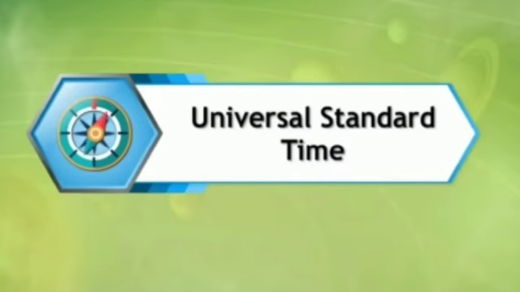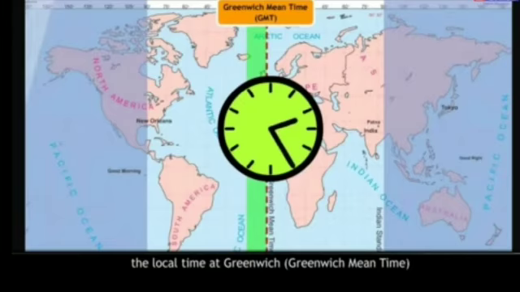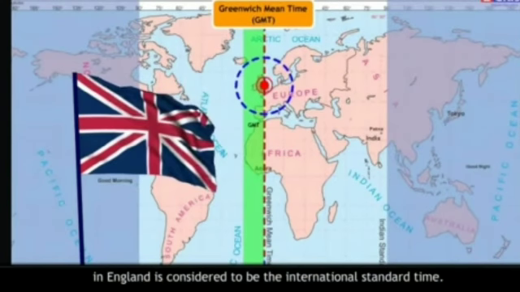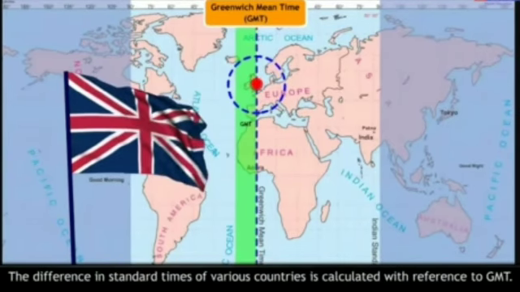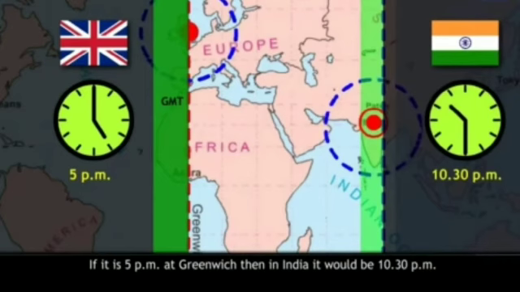Universal Standard Time. For international coordination between countries, the local time at Greenwich in England is considered to be the international standard time. The difference in standard times of various countries is calculated with reference to GMT, meaning Greenwich Mean Time. The Indian Standard Time is 5 hours 30 minutes ahead of GMT. If it is 5 pm at Greenwich, then in India it will be 10:30 pm.